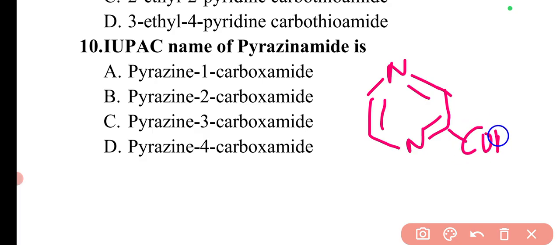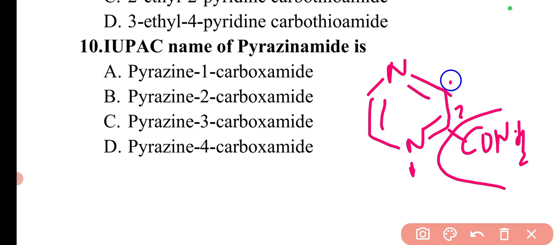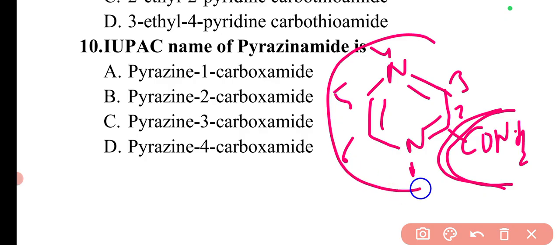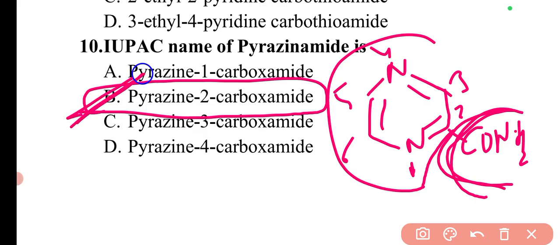And at this position there will be a CONH2 group. This is a carboxamide group, and at what position is it present? From this nitrogen we have the numbering system 1 2 3 4 5 6, so it is at the second position. This ring is a pyrazine ring, so pyrazine with carboxamide at the 2 position. Here the correct answer will be option B. This question has been asked in, I think, the Himachal Pradesh pharmacist exam, so this question will also become very important.